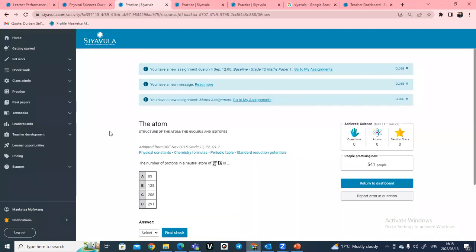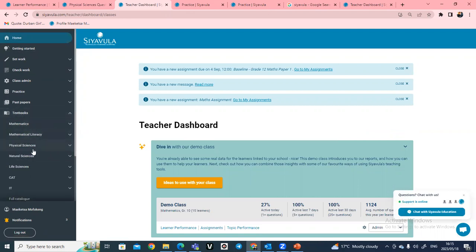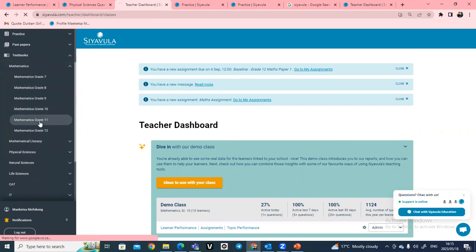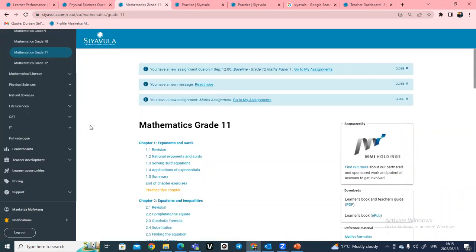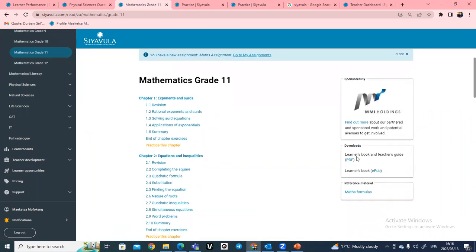So let's say you're a teacher, you can just come to our Siyavula navigation here. Once you are logged in as a teacher, we do have our Siyavula textbooks here. You go to textbooks, and then you can go to mathematics, and then from there we'll go to grade 11 here. So once you are here on the textbooks, we have the PDF files that you can download and make copies and give to the learners here.